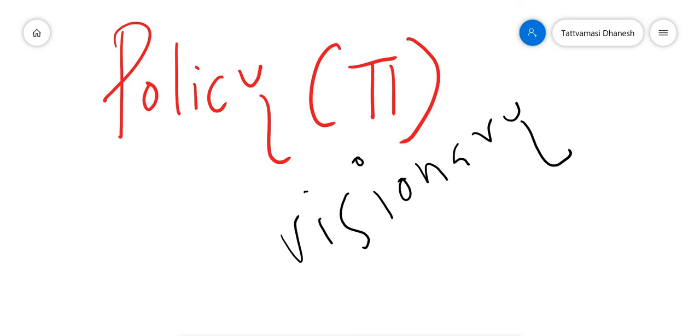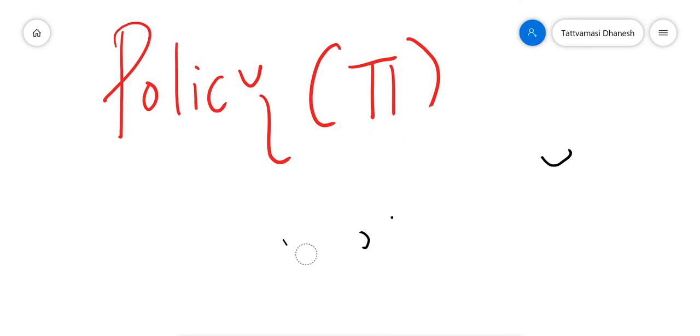So what is policy? Policy is the approach that the agent uses to determine the next action based on the current state. Based on the current state, what is the action I can take? That is defined by the policy.